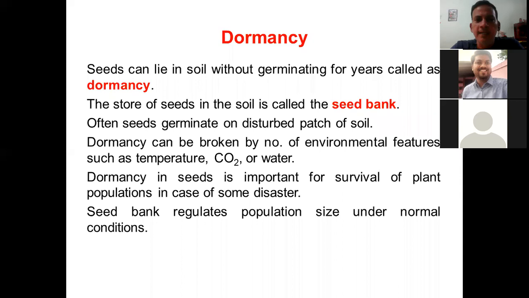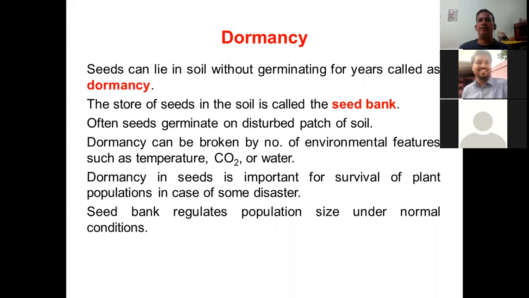So this seed bank regulates population size under normal conditions. So what is the normal condition? During rainy season, the plants come up, and by the end of winter or onset of summer, those plants die and spread their seeds. So those are the normal conditions.